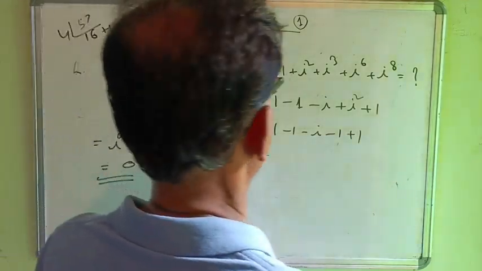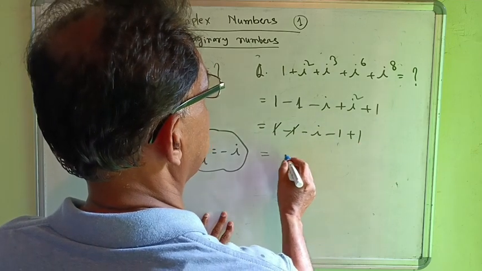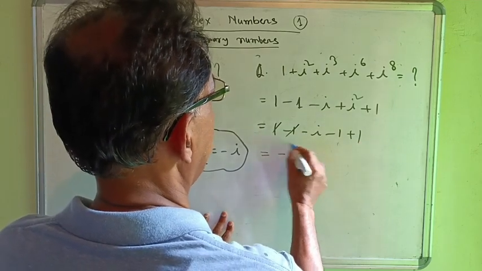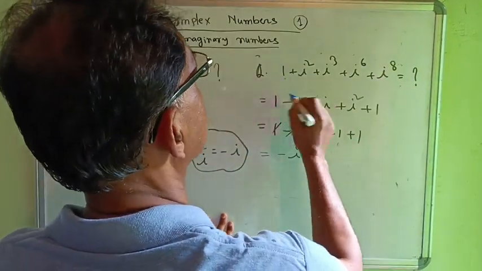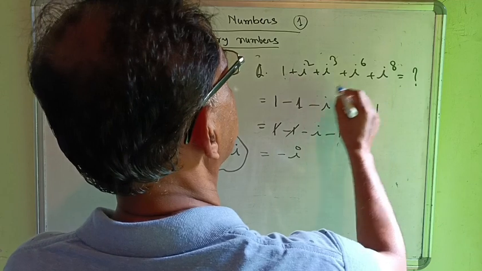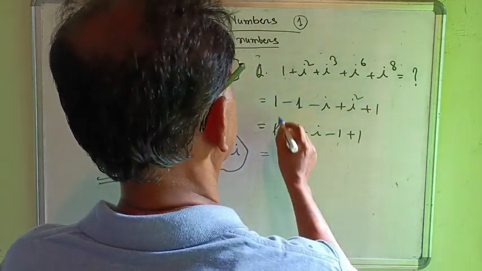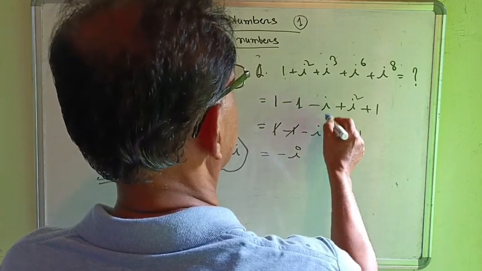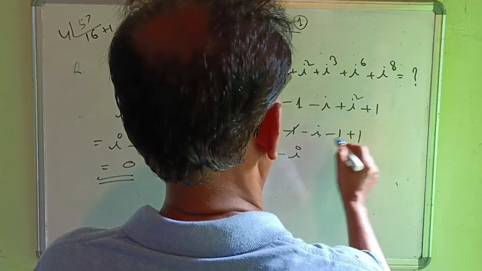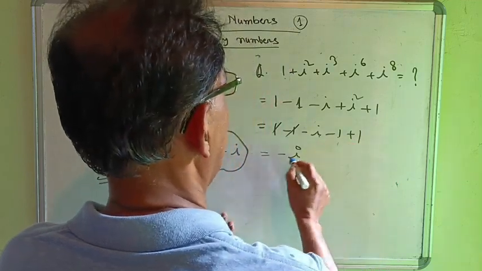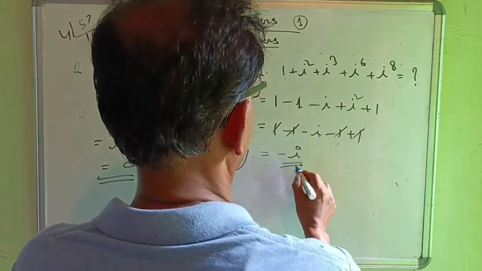Therefore we get what? 1 goes out, then we get minus i. Now see it, 1 plus, that is minus 1, that is minus i, that is i square is equal to i square. This is equal to what? 1 minus 1, this is equal to i, this is equal to minus 1, this is equal to 1. Therefore 1 goes cancel, i, this also goes out, therefore this is equal to i.